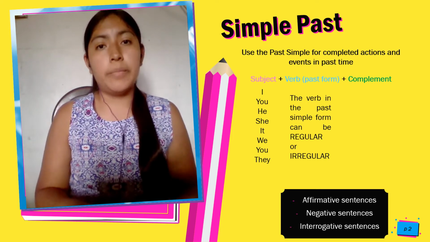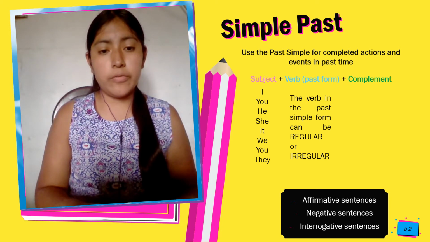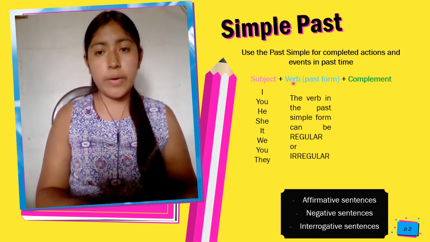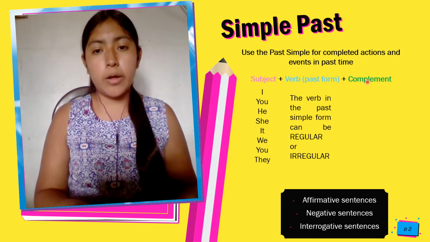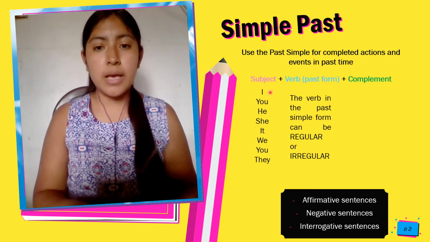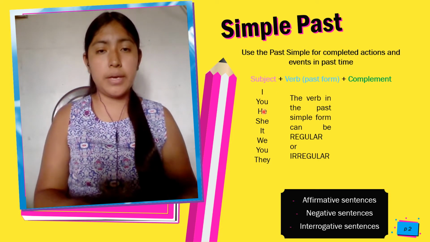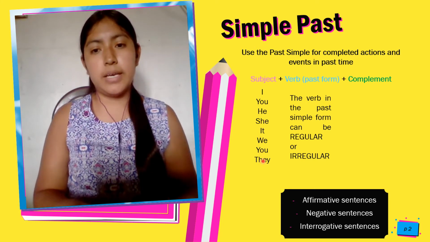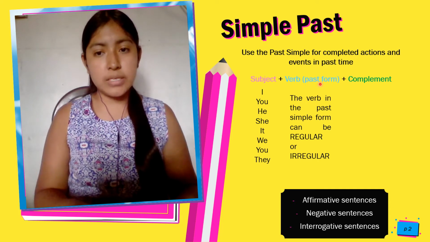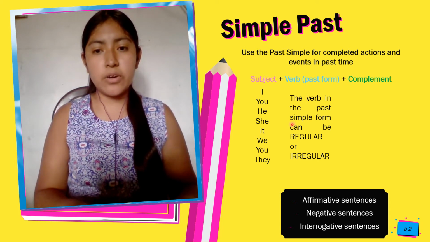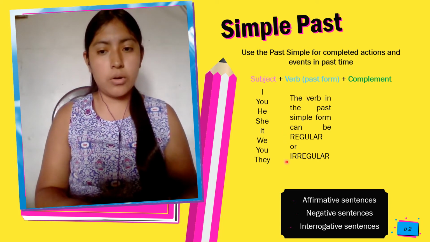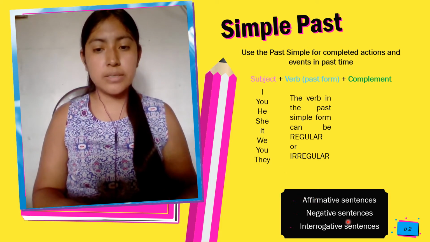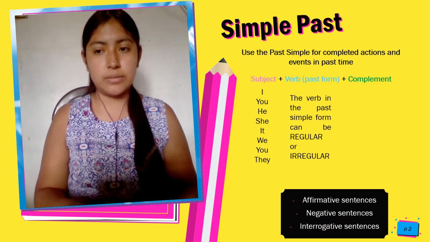It must be composed of a subject, a verb in the past, and a complement. The subjects are I, you, he, she, it, we, you, and they. The verb is in the past form, which can be regular or irregular. We have affirmative sentences, negative sentences, and interrogative sentences.